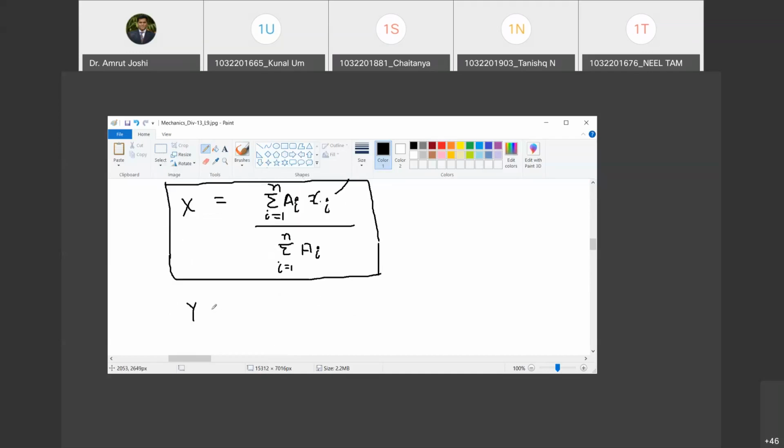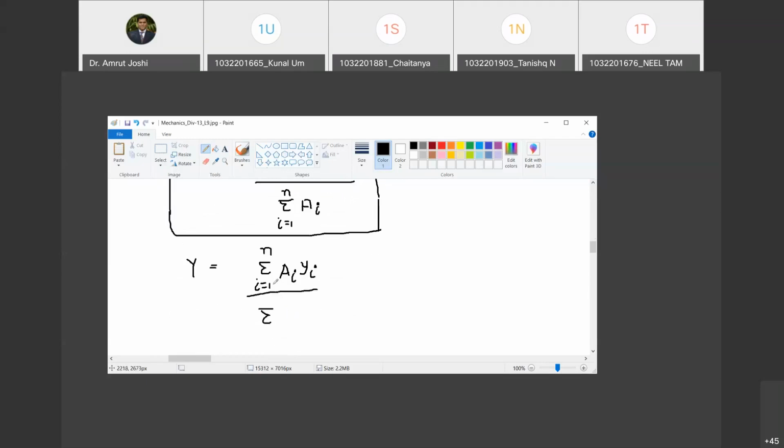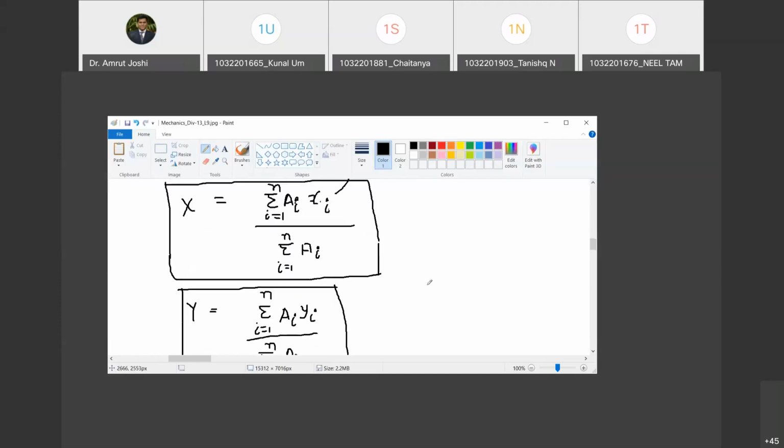What is the y coordinate of centroid? Tell me. Summation i from 1 to n ai yi. Do you agree with me? Yes. Divided by summation of i running from 1 to n ai. What is yi then? yi is nothing but the distance of centroid of ai from O in Y direction. Do you agree with me? Yes, sir. So is it absolutely clear now, these two formulae? Yes. So these are the two formulae that we are going to frequently use in solving the problems based on